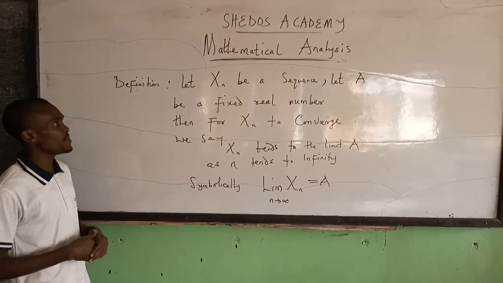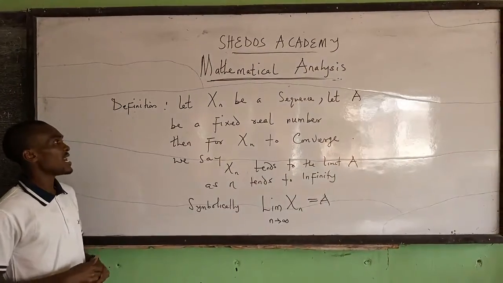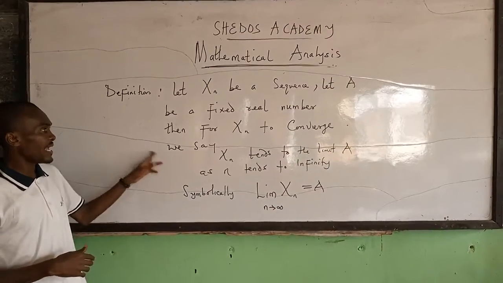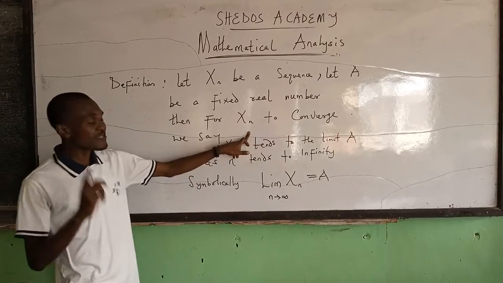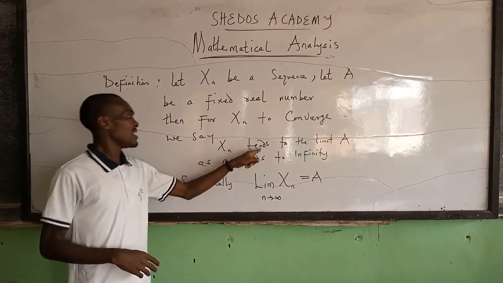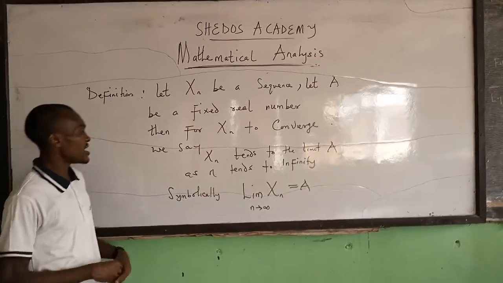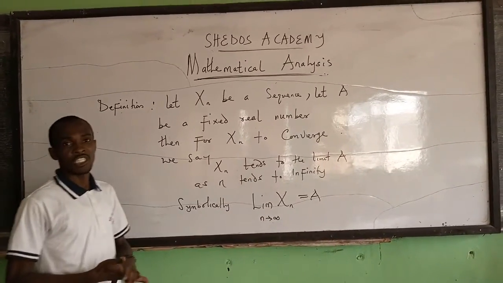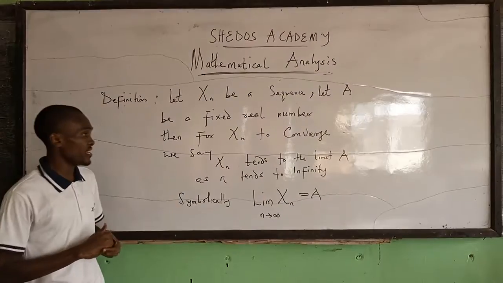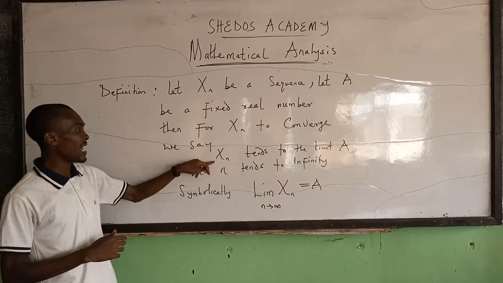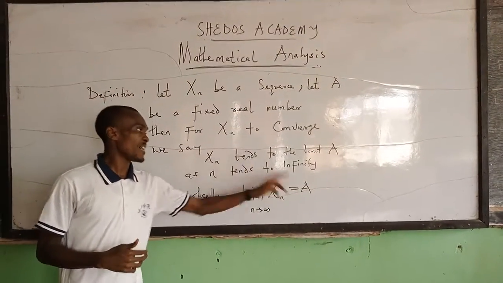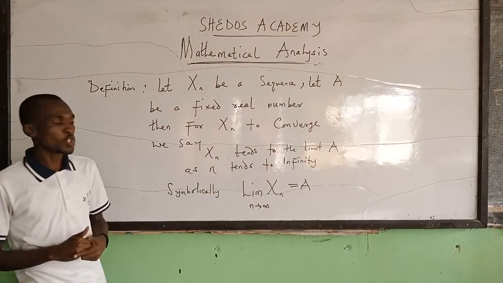Let Xn be a given sequence, and let A be a fixed real number. Then for Xn to converge, we say Xn tends to the limit A as n tends to infinity. The point of convergence is for the terms in the sequence to approach a definite real number.